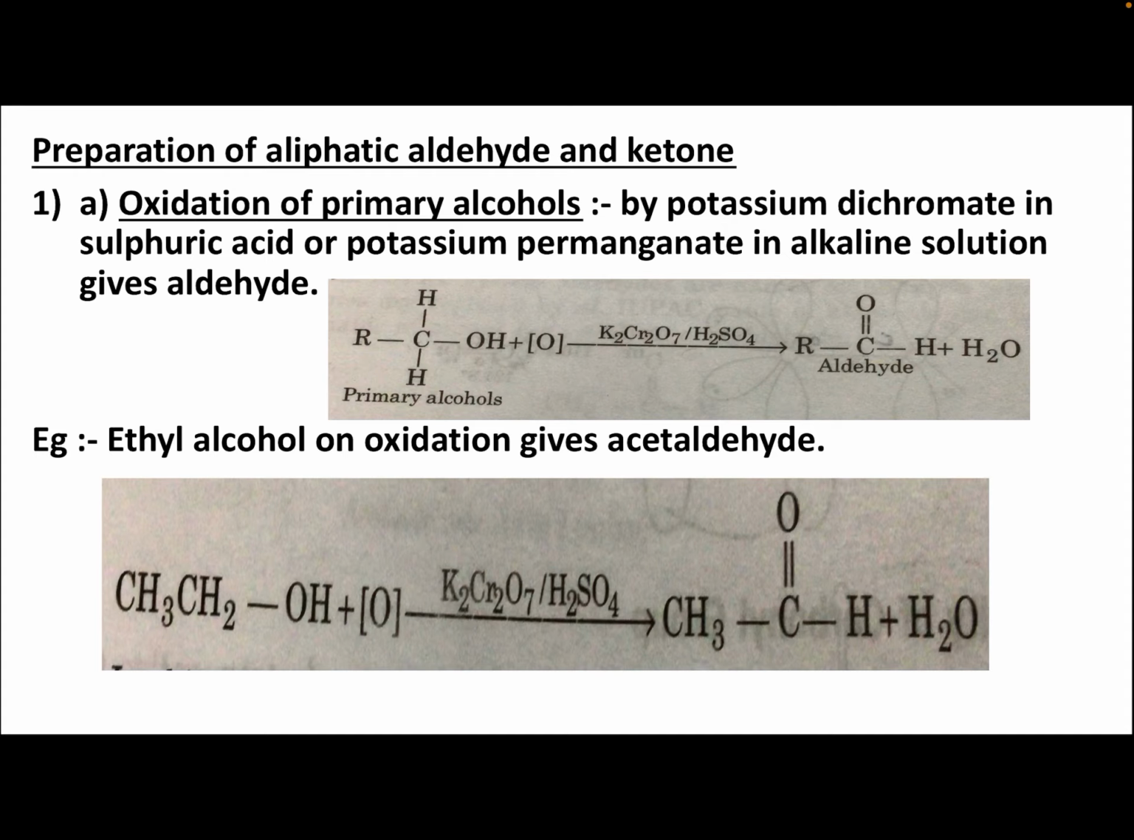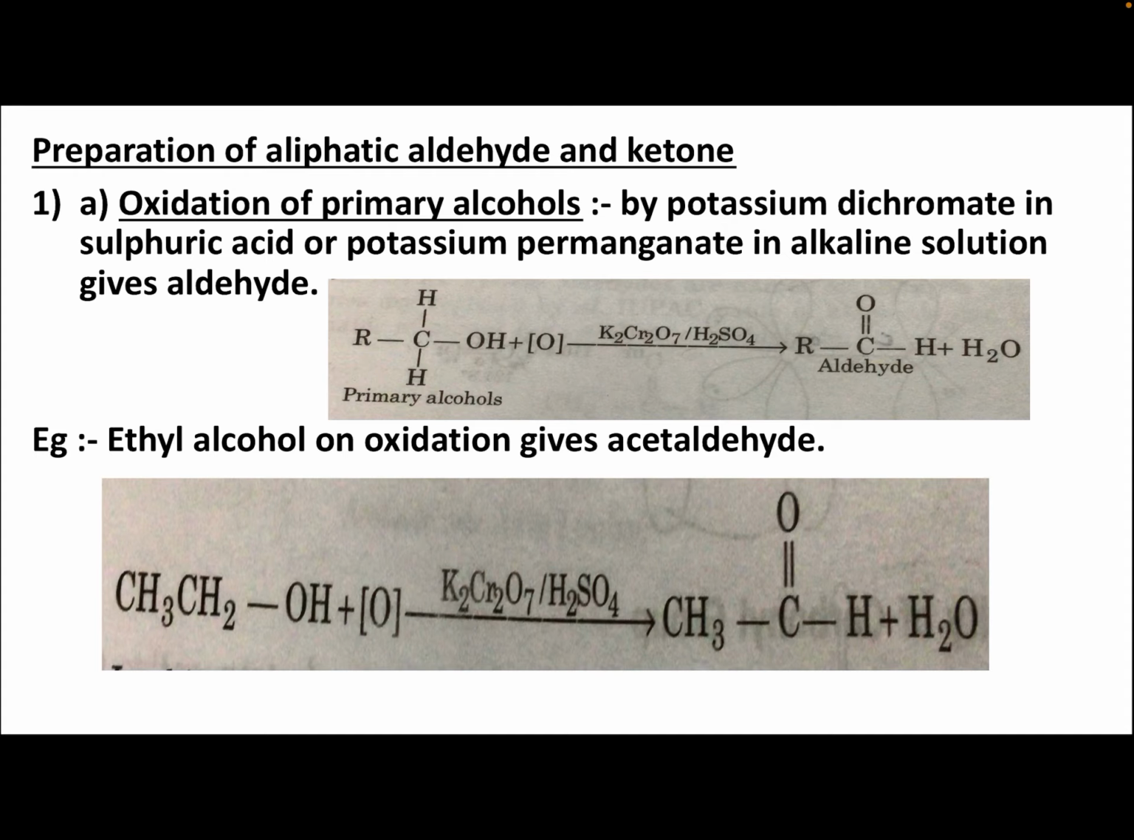So first we will study oxidation of primary alcohols by potassium dichromate in sulfuric acid or potassium permanganate in alkaline solution gives aldehyde. Oxidation of primary alcohols takes place by potassium dichromate, K2Cr2O7, in acidic medium, that is H2SO4, sulfuric acid. Potassium permanganate, KMnO4, in alkaline medium, with NaOH, also can give aldehyde. So oxidation of primary alcohols gives aldehyde. This is the fundamental reaction.